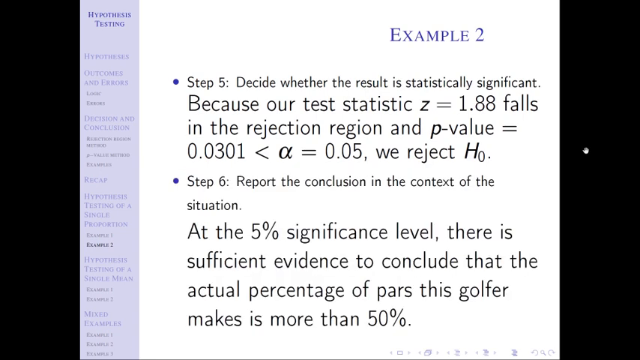So we're going to say at the 5% significance level, there is sufficient evidence to conclude that the actual, there's the population word, percentage, there's the metric of pars this golfer makes, there's the context of the problem, is more than, that's the symbol from the alternative hypothesis, that greater than symbol, 50%, that's the number from the alternative hypothesis. So we have all 5 pieces there. Again, we could have put that the actual proportion of pars this golfer makes is more than 0.5 or more than half. Right, is another way you could have said that would have been just as correct.